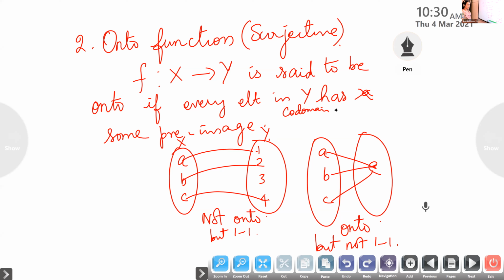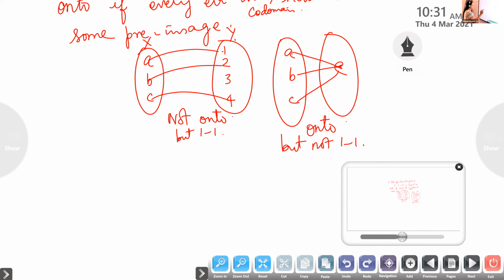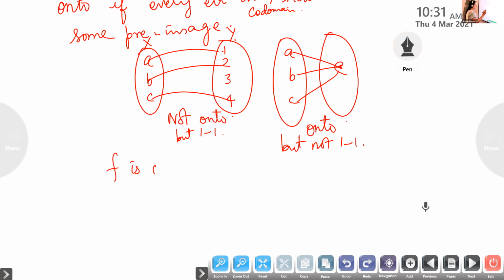The next point we are going to write is very important. Children, note it down in your formula booklet also. F is onto if and only if codomain is the same as range.